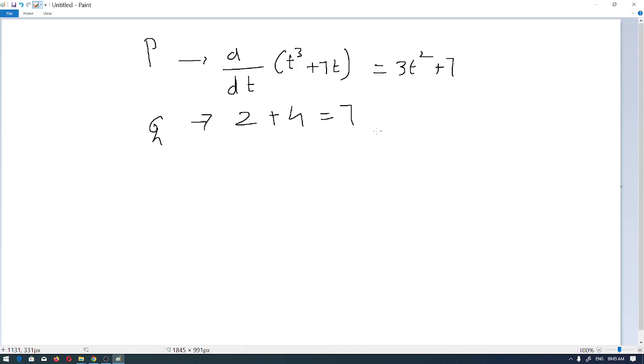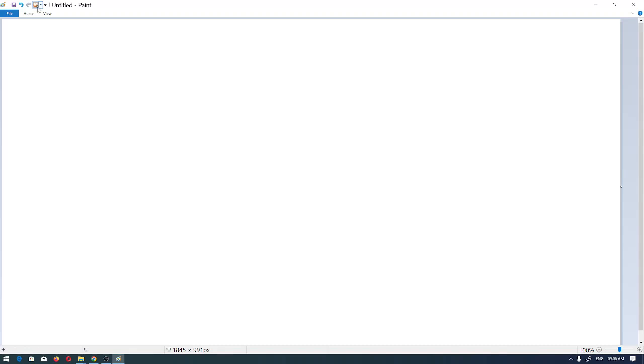Why? Because it's or, right? Either of P or Q must be true, right? So here P is true and Q is not true. So P is valid. This disjunction is valid, right? Hope this is clear. Now we will be moving to our next example.